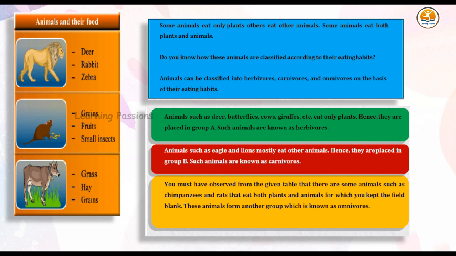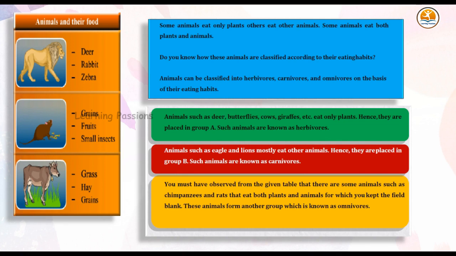Animals can be classified into herbivores, carnivores, and omnivores on the basis of their eating habits. Animals such as deer, butterflies, cows, giraffes, etc. eat only plants. Hence, they are placed in Group A. Such animals are known as herbivores. Animals such as eagle and lions mostly eat other animals. Hence, they are placed in Group B. Such animals are known as carnivores.